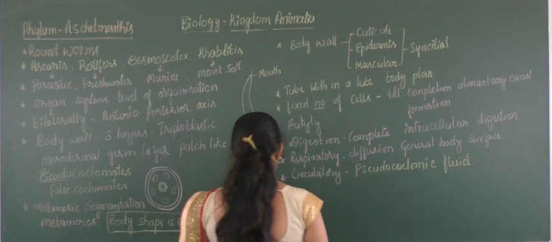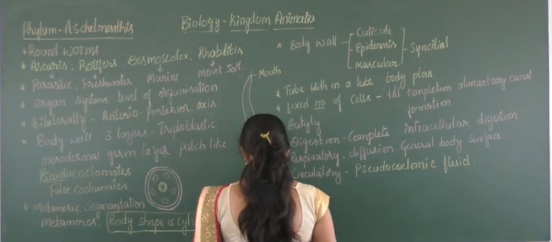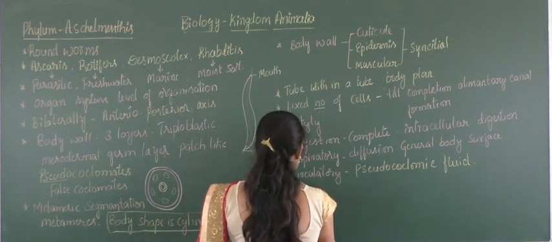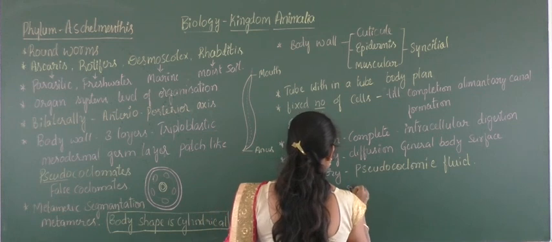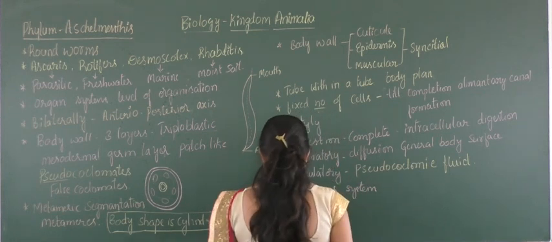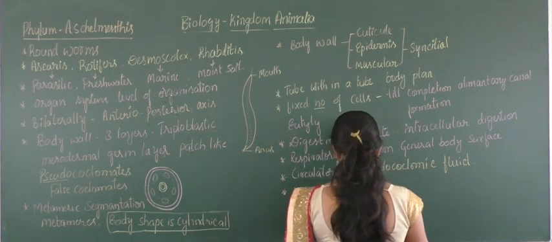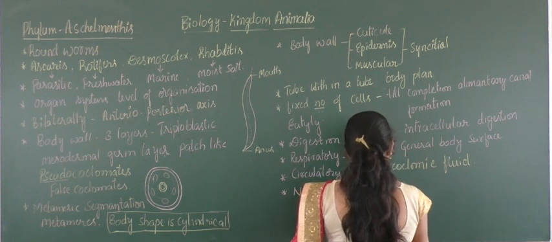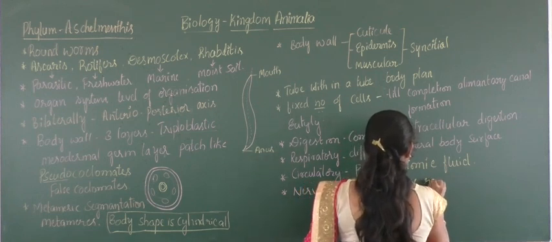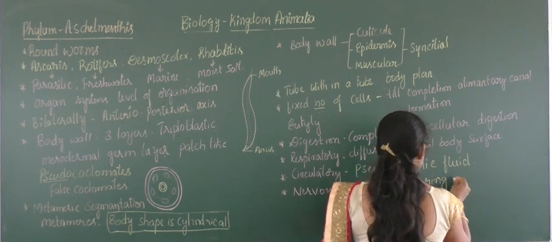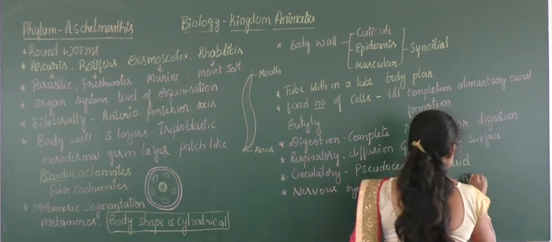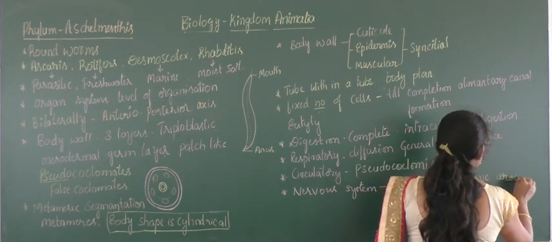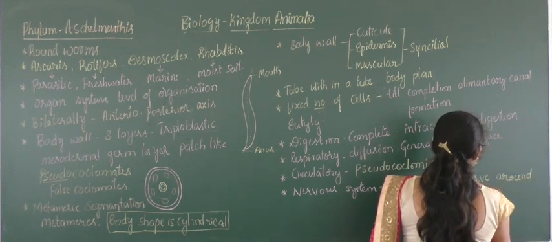So next, coming to the nervous system. It consists of a nerve ring, and it develops into nerves around the pharynx.